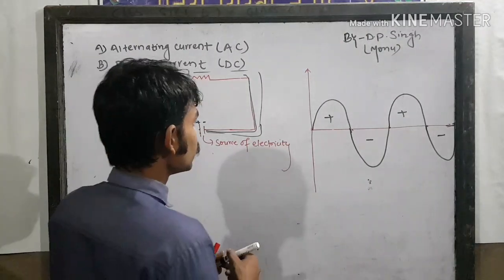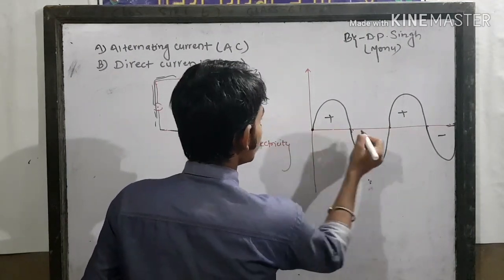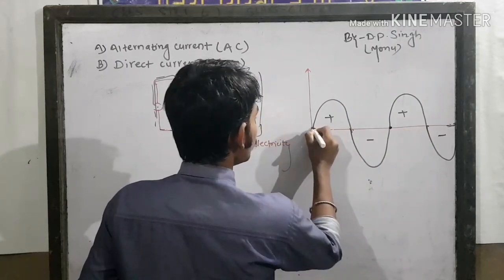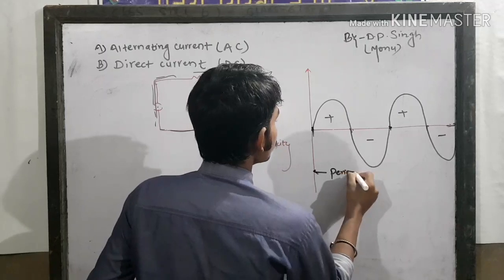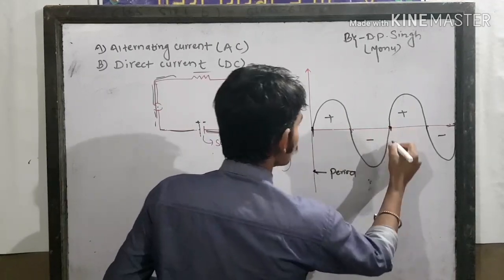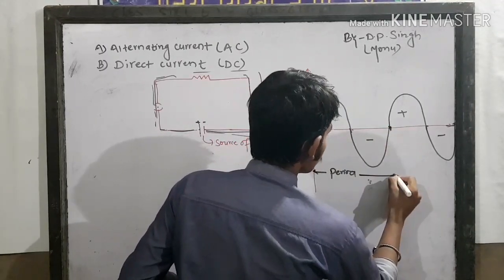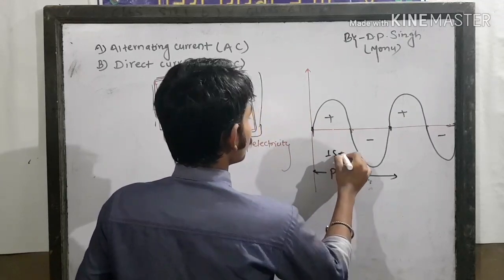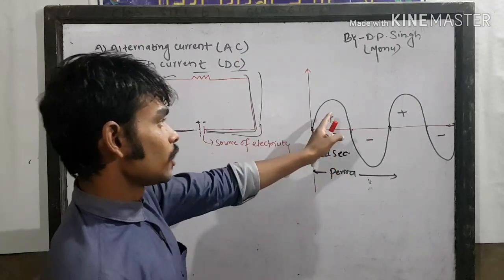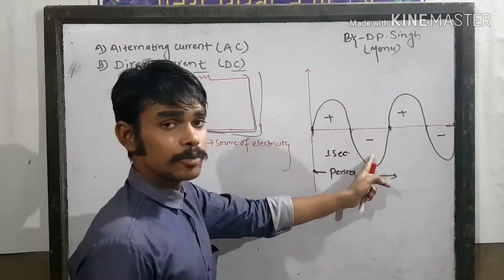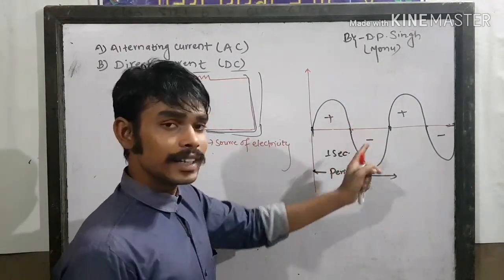It's the cycle at where the current is zero. This is known as period, from this point to this point. Period, 1 second. So in 1 second there is also a positive charge and also a negative charge, which means the polarity changes in that second.